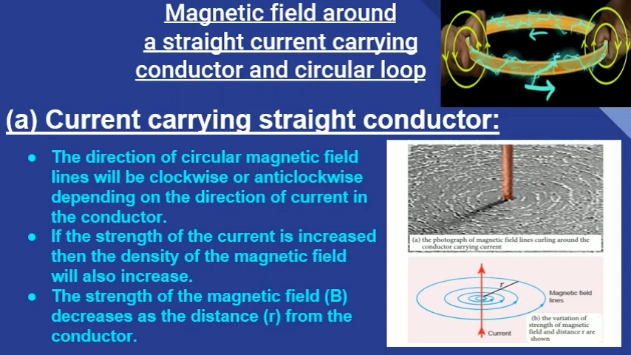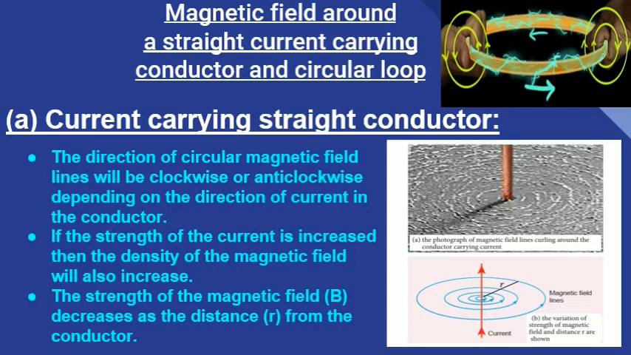And the magnetic lines of force around the straight conductor are concentric circles having their center at the axis of the conductor. The direction of the circular magnetic field lines will be clockwise or anti-clockwise depending on the direction of the current. This can be easily understood by studying the right hand thumb rule. If we hold the current carrying wire in our right hand, the extended thumb will show the direction of the current and the encircling fingers will show the direction of the magnetic field.